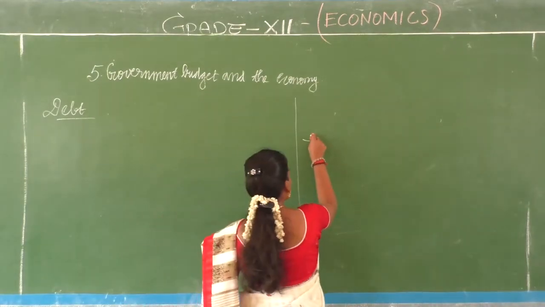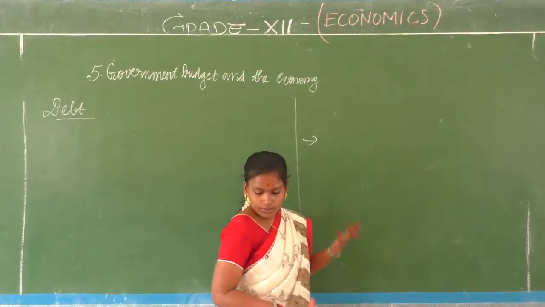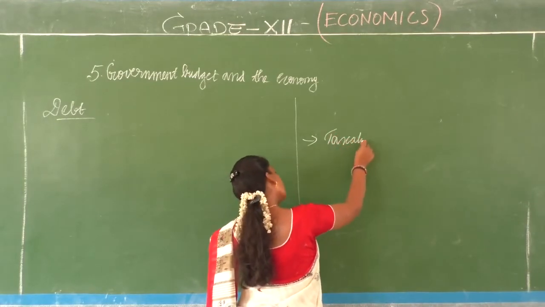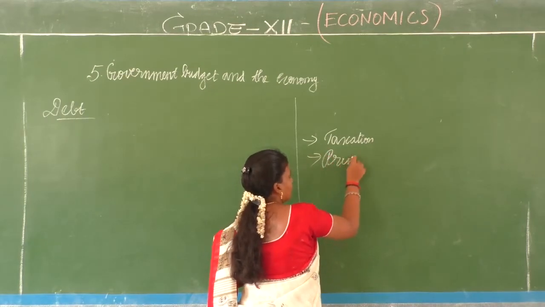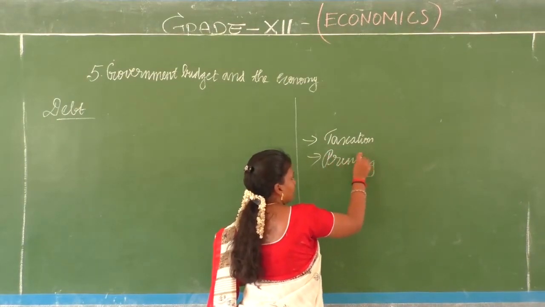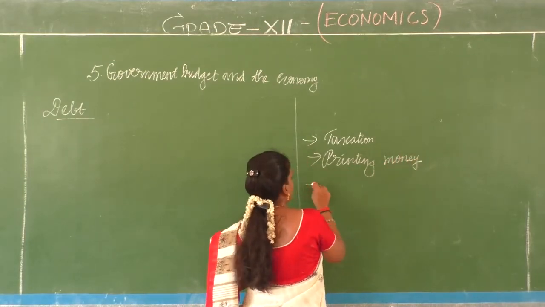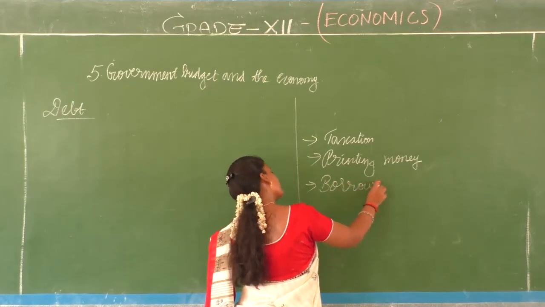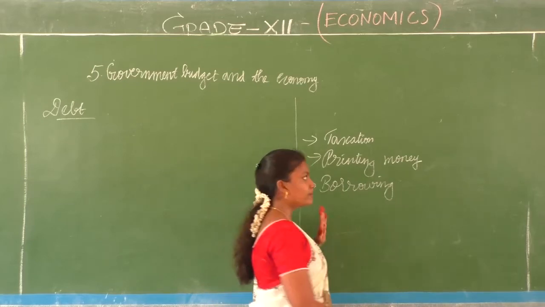It is either going to increase tax, through taxation, or by printing money, or borrowing. These three options are there for the government to do what?